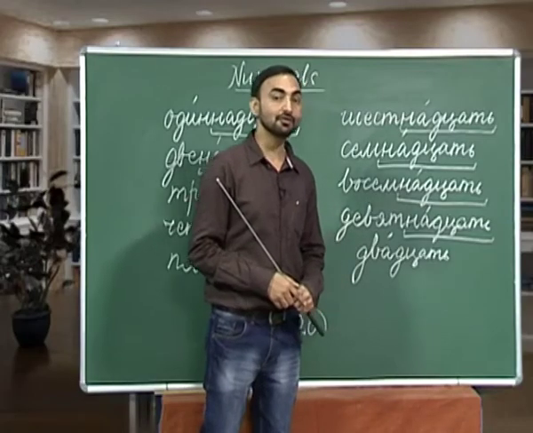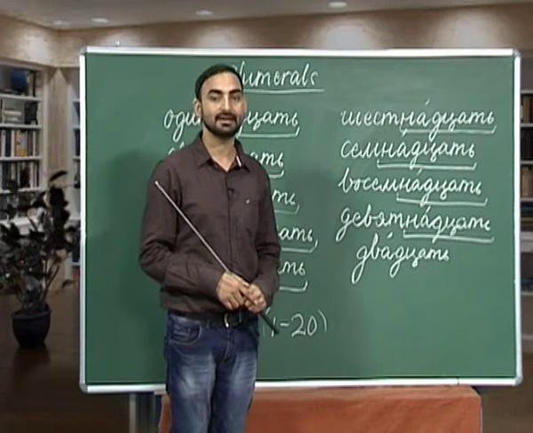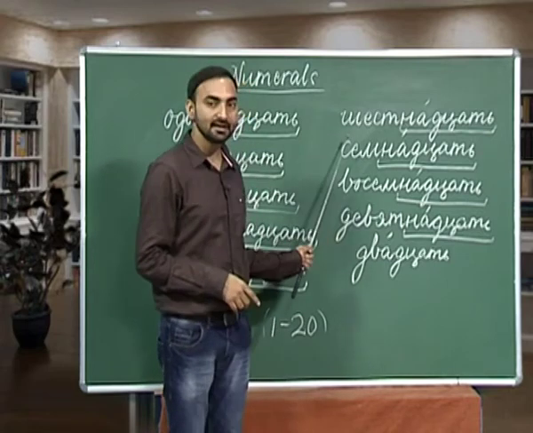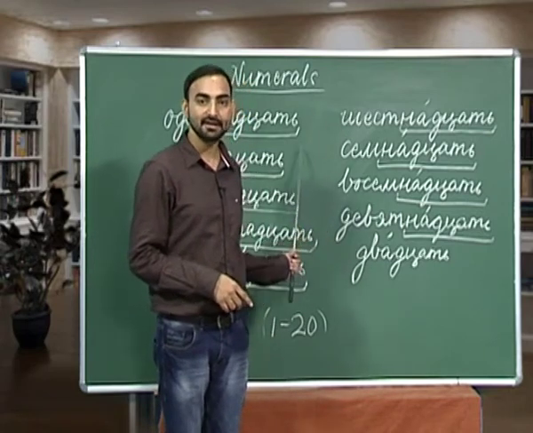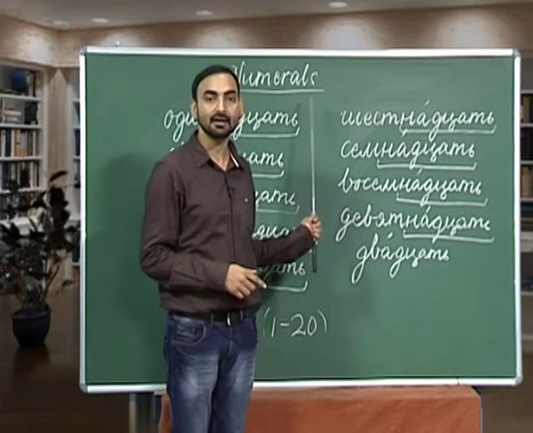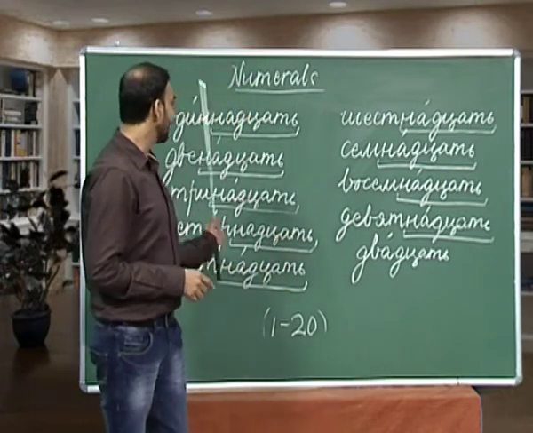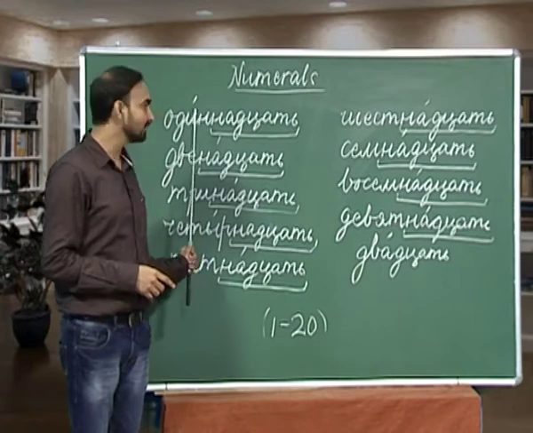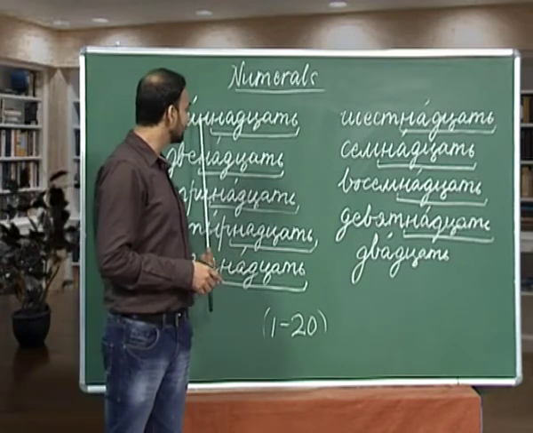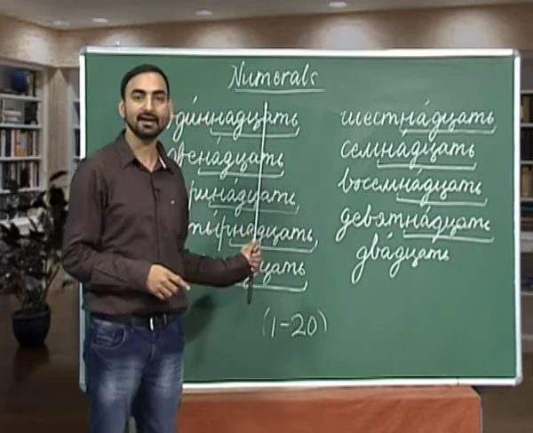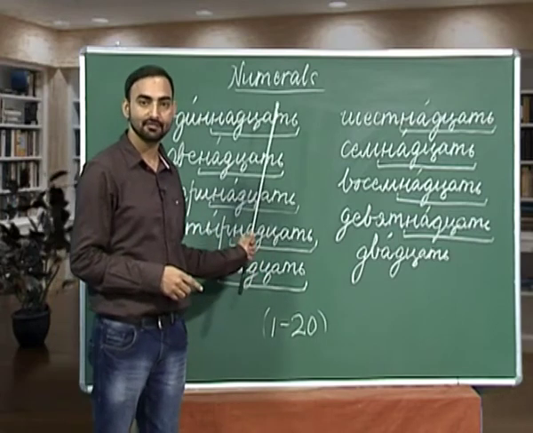So, now if you remember from 1 to 10, then it becomes easier for you to memorize these numbers. For example, if you remember Ajin, which is 1, then you only need to add this nat sach to make it 11, ajinat sach.